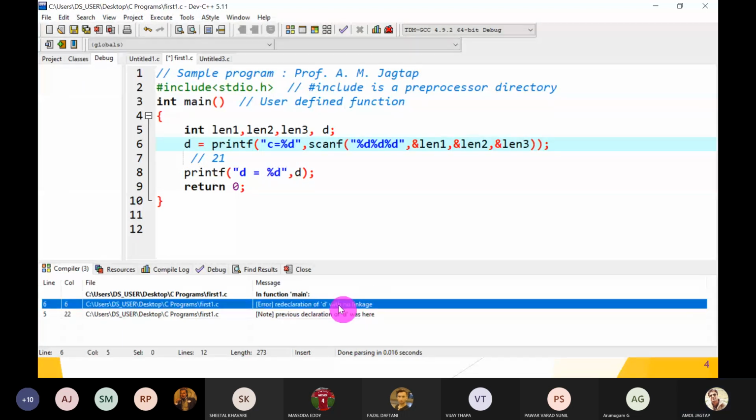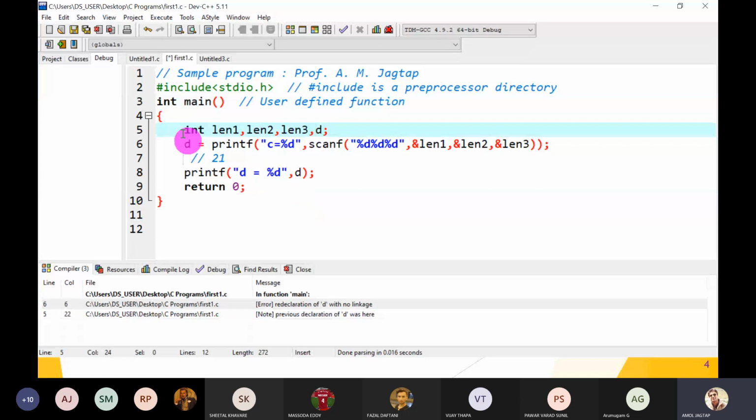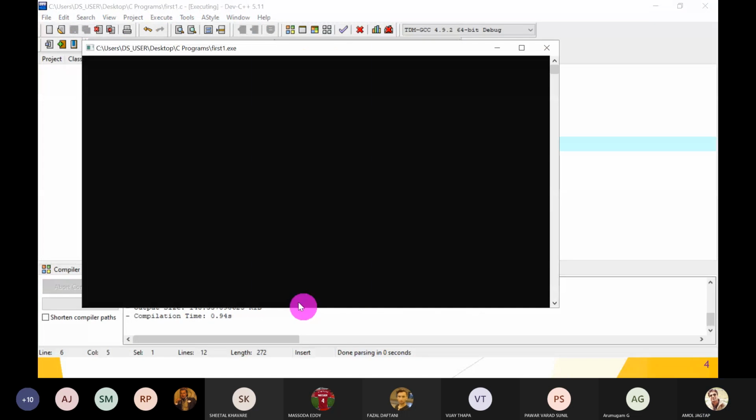Understood? Because here we write int, it is not possible in C. We can write it in C++. So wherever we first declare int d, then use that d variable. Okay, now compile it. So there is no error.